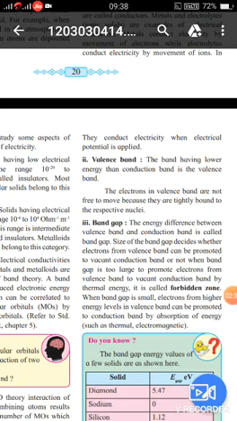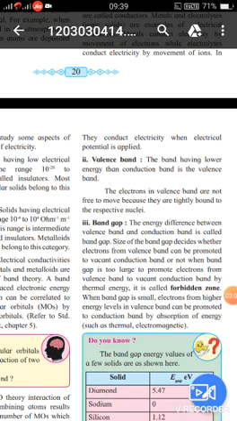nuclei. The third point we discuss here is the band gap. The energy difference between the valence band and the conduction band is called the band gap. The size of the band gap decides whether electrons from the valence band can be promoted to the vacant conduction band or not.